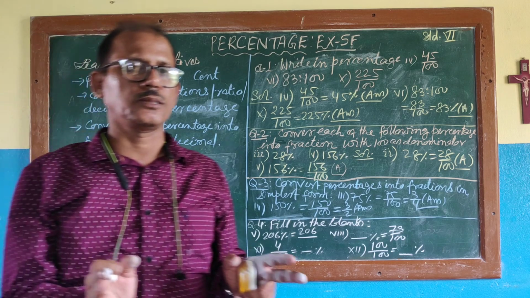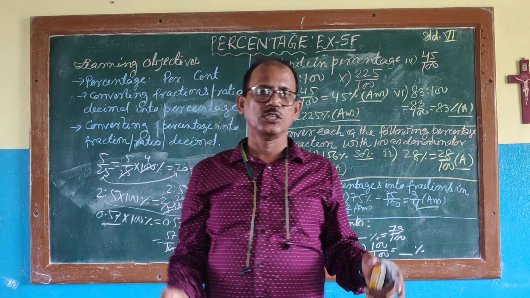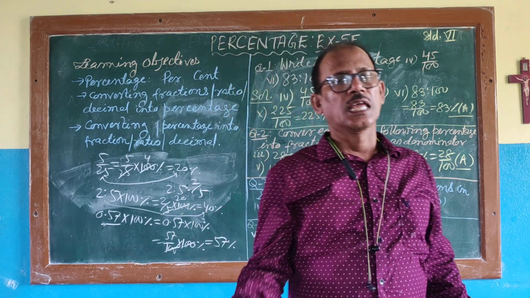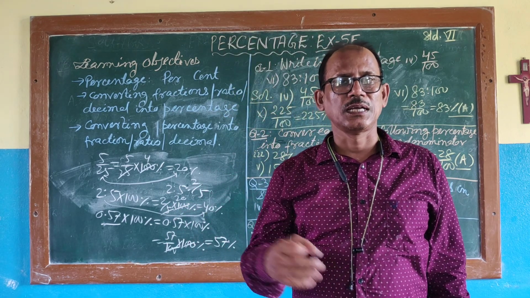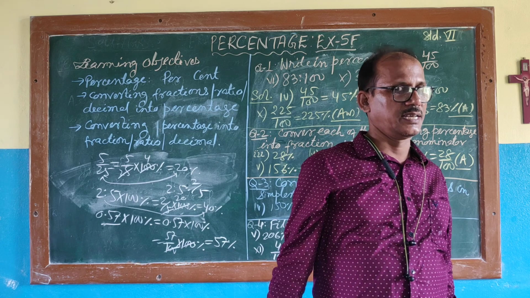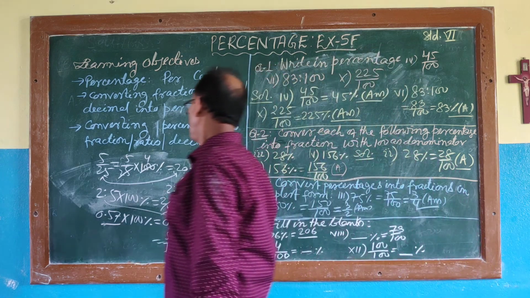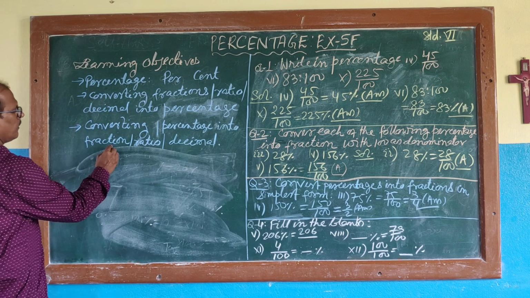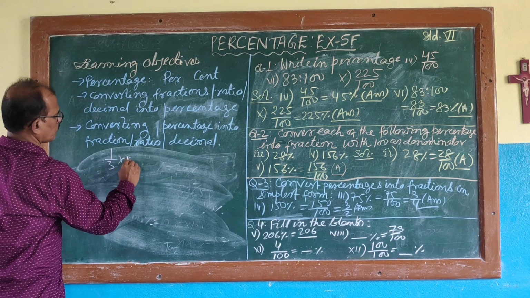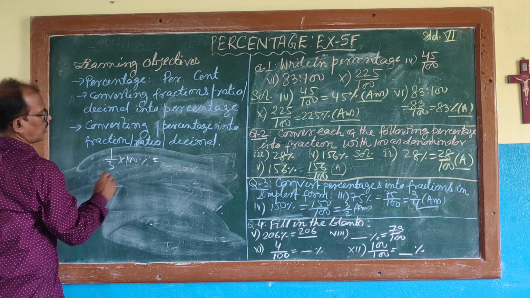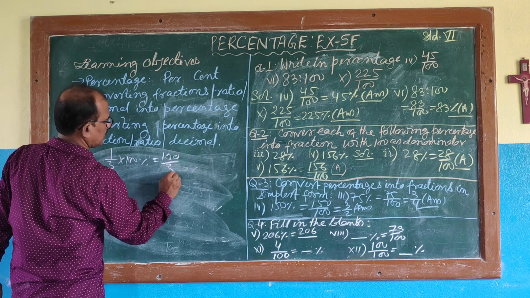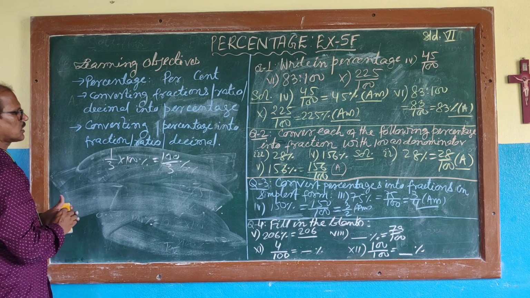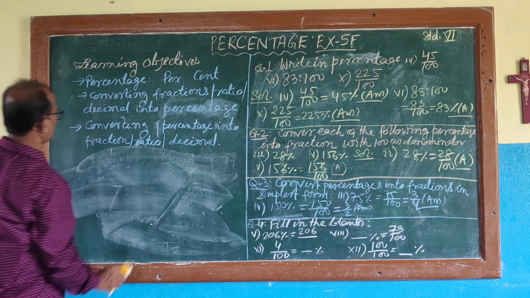So any fraction, any ratio, any decimal, once you multiply with 100, you will find the percentage. Multiply with 100 and put the percentage sign. Could you understand me? Anything. 1 by 3, how much percentage is it? 1 upon 3 into 100%, that is equal to 100 by 3%. When you are multiplying with 100, you have to put this sign. Could you understand me?